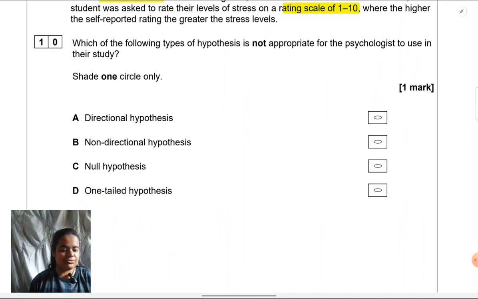Okay, let's look at the first question. As I have emphasized that you should read the scenario very carefully, every question also you must read very carefully before answering, because we have seen repeatedly instances in which something is boldened in the question, yet students ignore that and make the very mistake which the examiner, the person who set the paper, was trying to make sure that students don't make. So never ever answer in stress or in haste. The question is, which of the following types of hypothesis is not appropriate for the psychologist to use in their study? State one circle only.